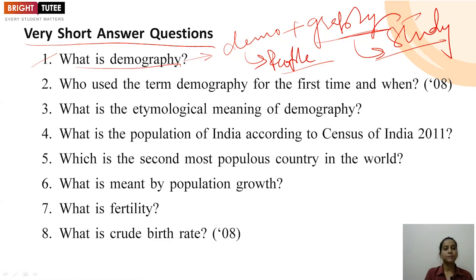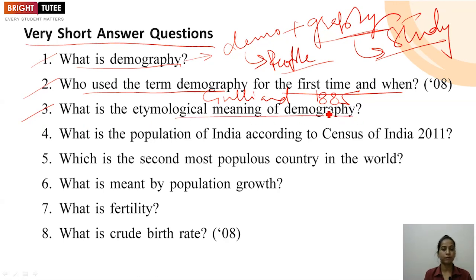Next they have asked, who used the term demography for the first time and when? We can mention Guillard was the one who used it in around 1885. This term was coined in 1885. Next, what is the etymological meaning of demography? Here you can mention it is the systematic study of people.